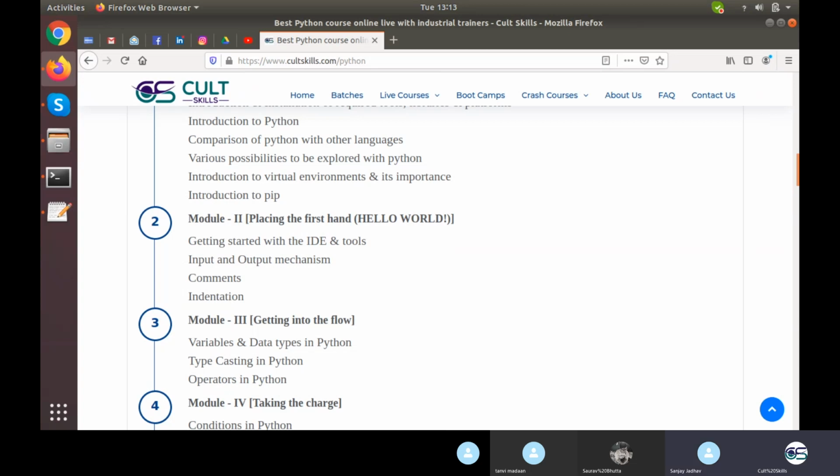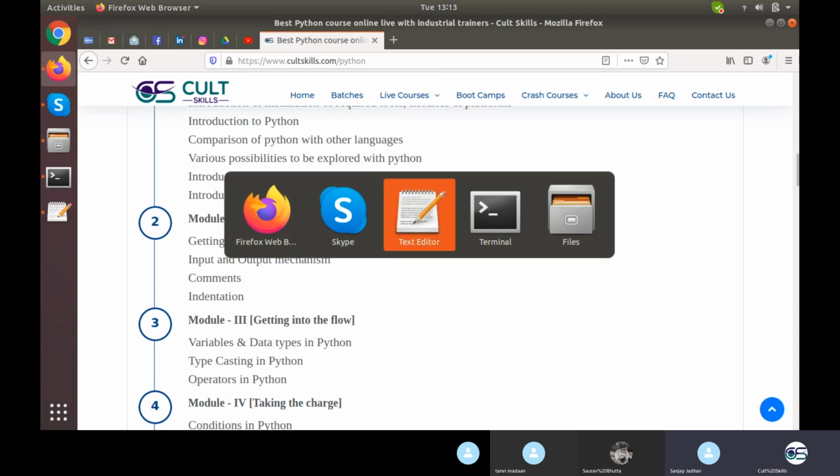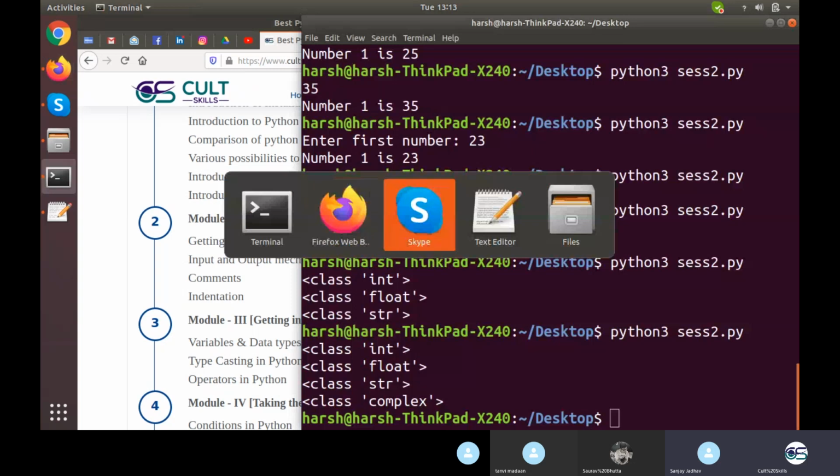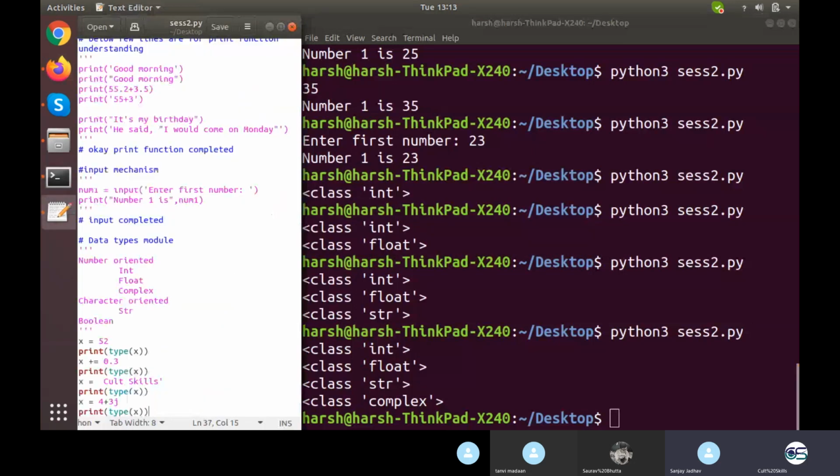Can you just share your command screen? Command prompt or the code file. Code file like you have written on the notepad. This part is right here. Yes.